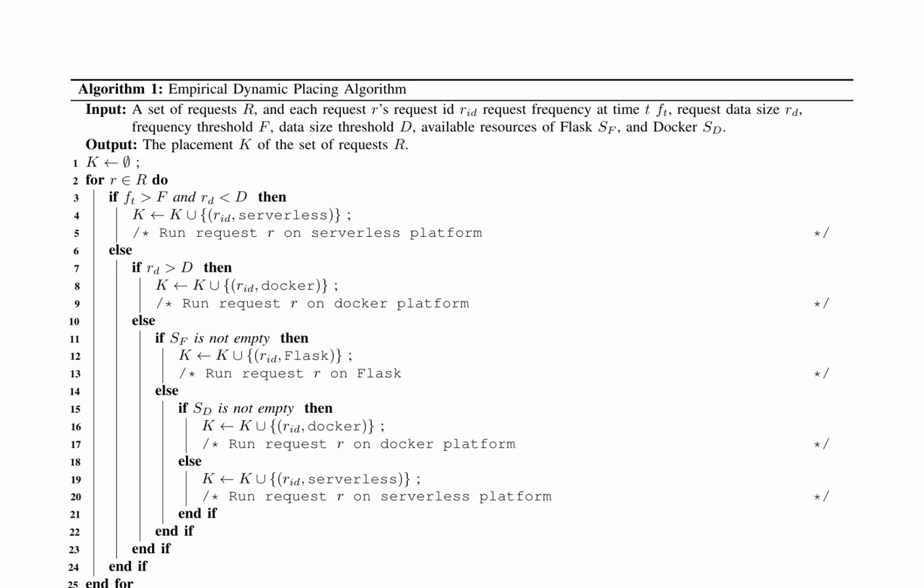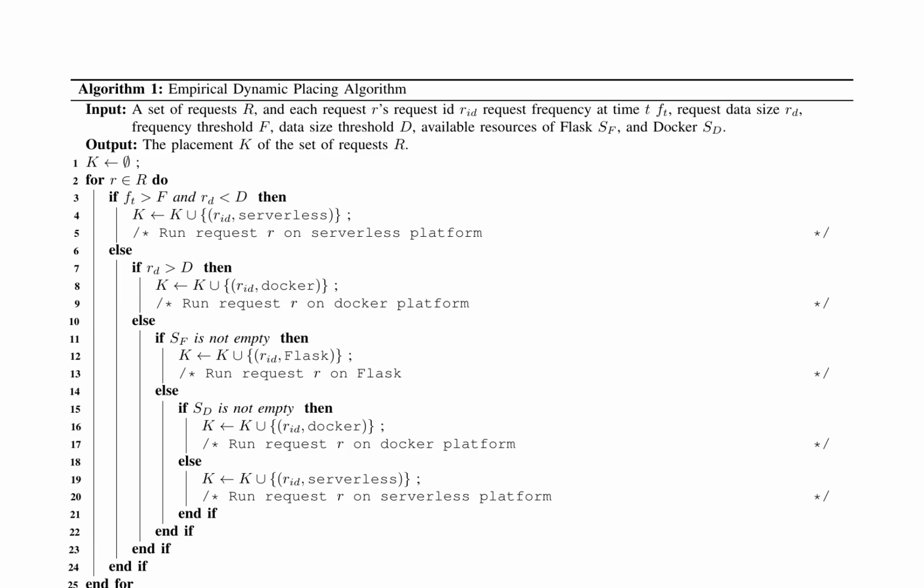The algorithm iterates through each request R in R, evaluating its frequency Ft and data size ROD against the thresholds F and D. If Ft exceeds F and ROD is less than D, the request is deployed on the serverless platform to offload the workload and minimize communication overhead. Requests with large data sizes are allocated to the Docker platform, which can tolerate longer response times.